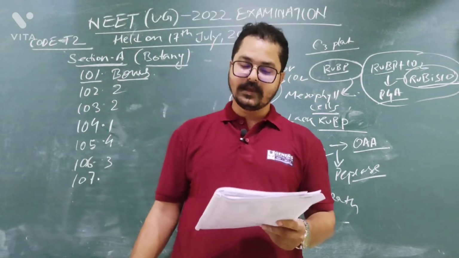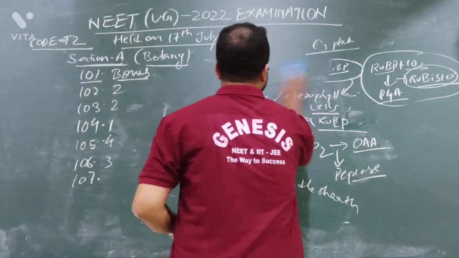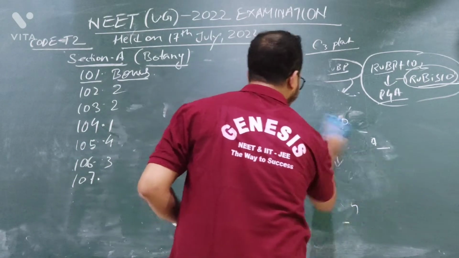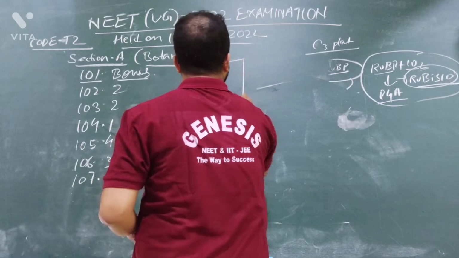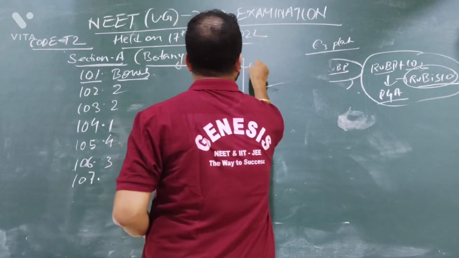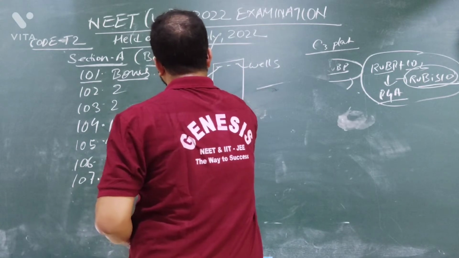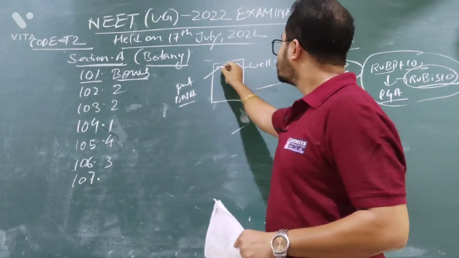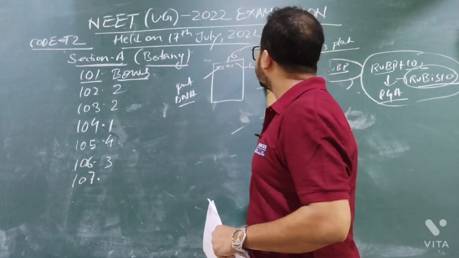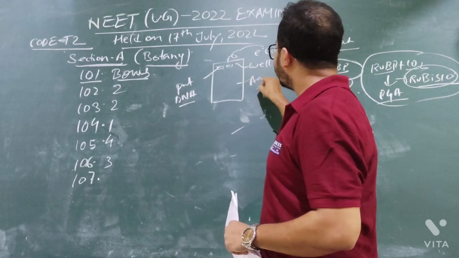This is wrong. Because when you perform gel electrophoresis, suppose these are the wells. We need to put our DNA in the wells. Then we apply an electric charge on the agarose gel.